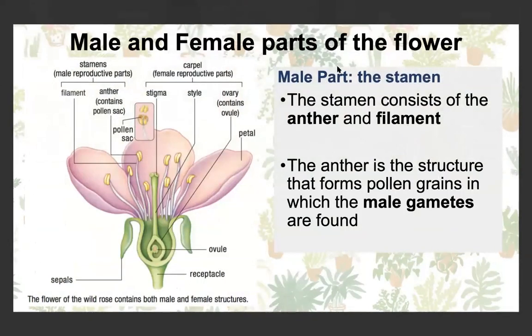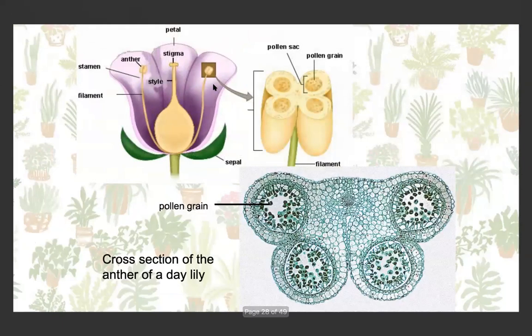So we know that the male part of the flower is the stamen, consisting of the anther here and the filament. The anther is the structure that forms the pollen grains, inside of which we find the male gametes. We can see here that there's an anther, and as you can see, most flowers have both male and female parts.